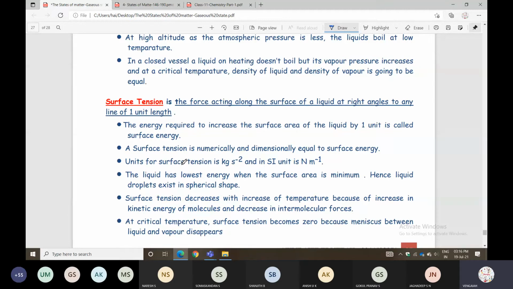Surface tension is numerically and dimensionally equal to surface energy.